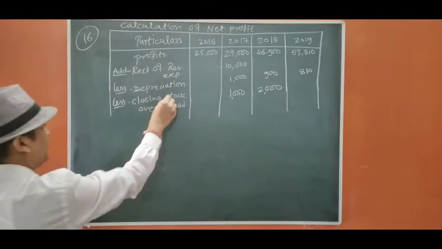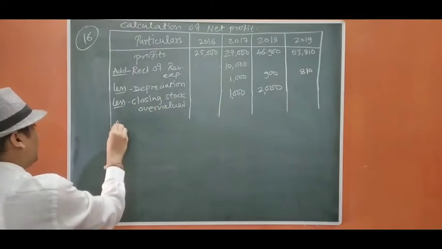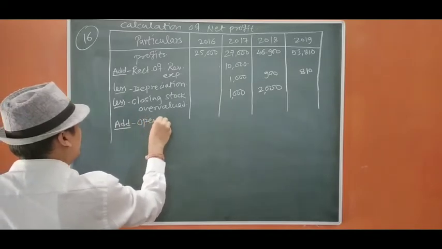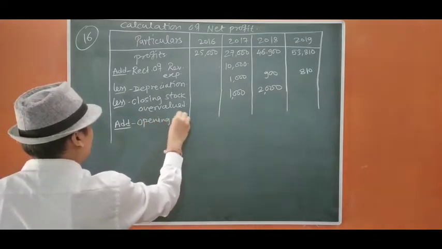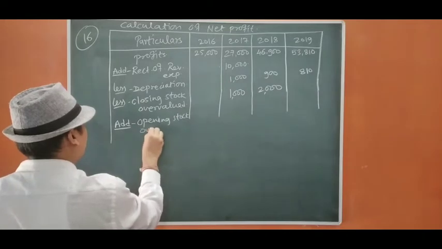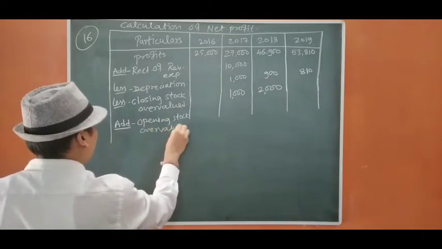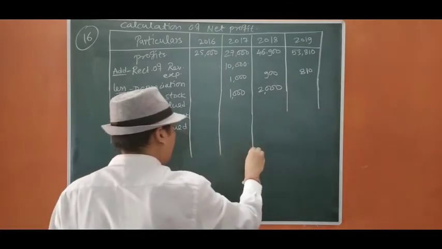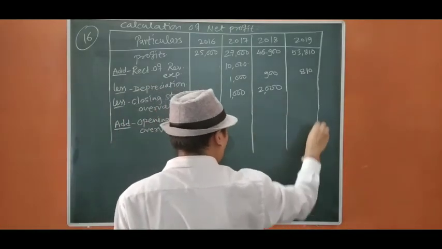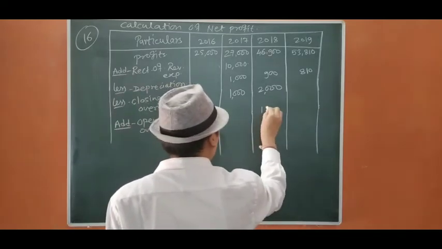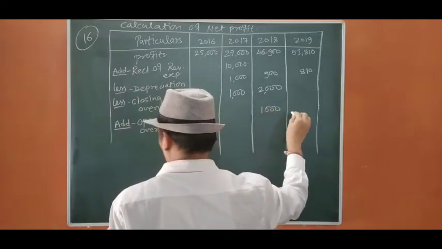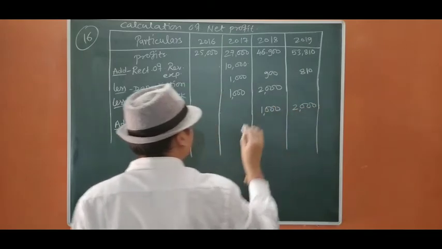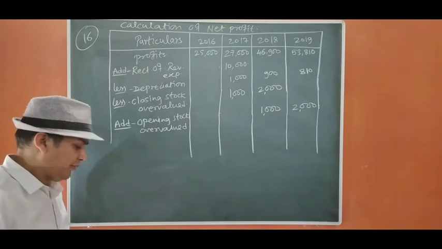The closing stock of one year is the opening stock of the next year. So add opening stock overvalued. Okay, when opening stock is overvalued, at that time the profit becomes less, and to rectify that, we are going to add here 1,000, 2,000. Okay. Now we move to next.